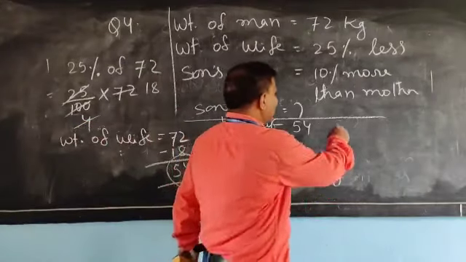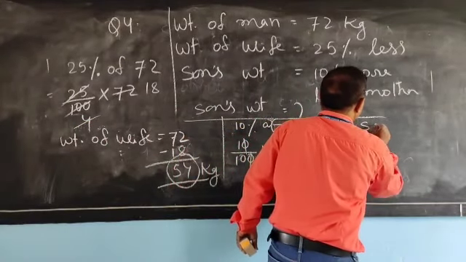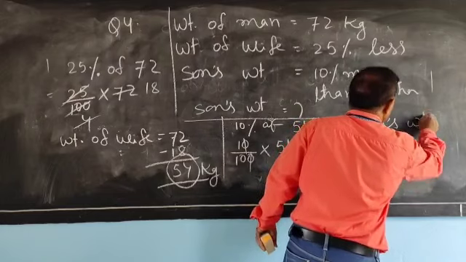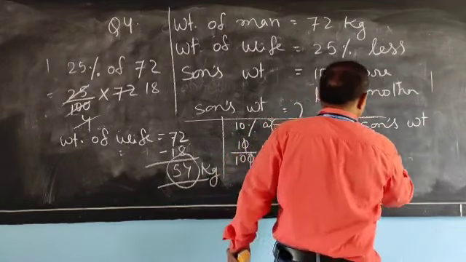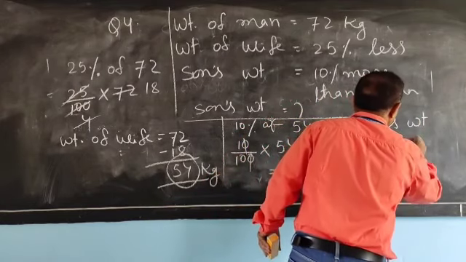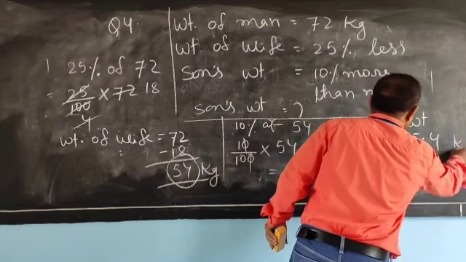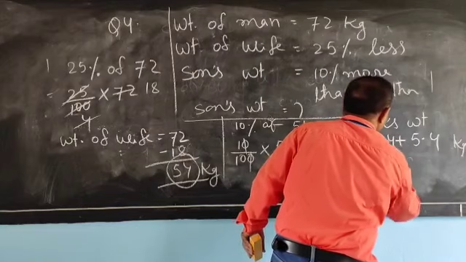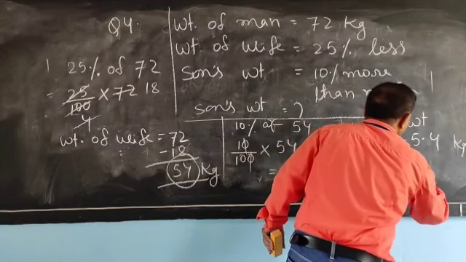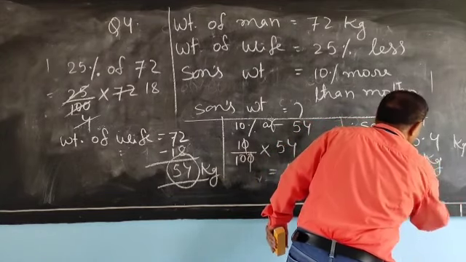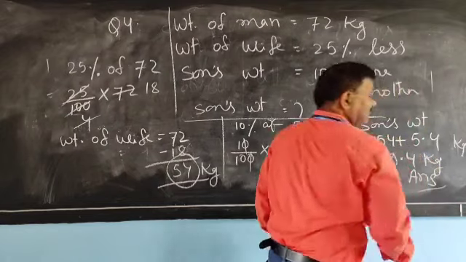So, the son's weight will be 54 plus 5.4 kg, and that is 59.4 kg, and this is the answer.